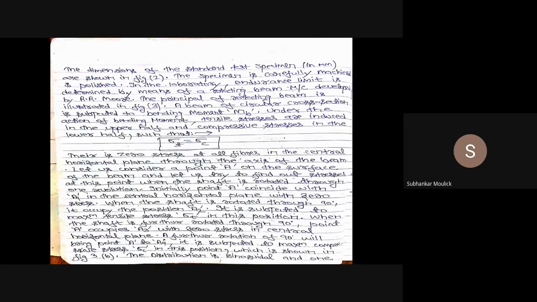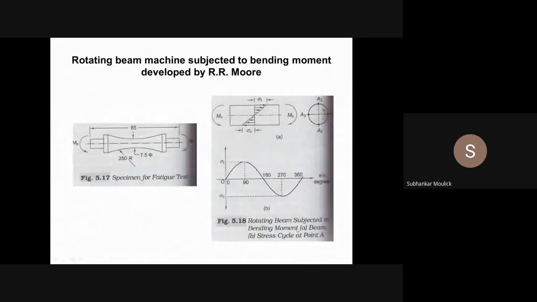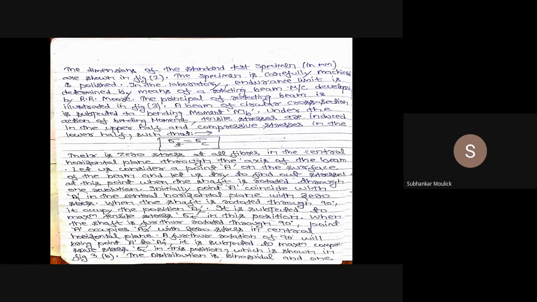The principle of the rotating beam is illustrated in the third figure. That means this particular figure. Can you see this circle? This is the principle of this experiment. Now, what is this circle? I will make you understand. See, it is written over here.